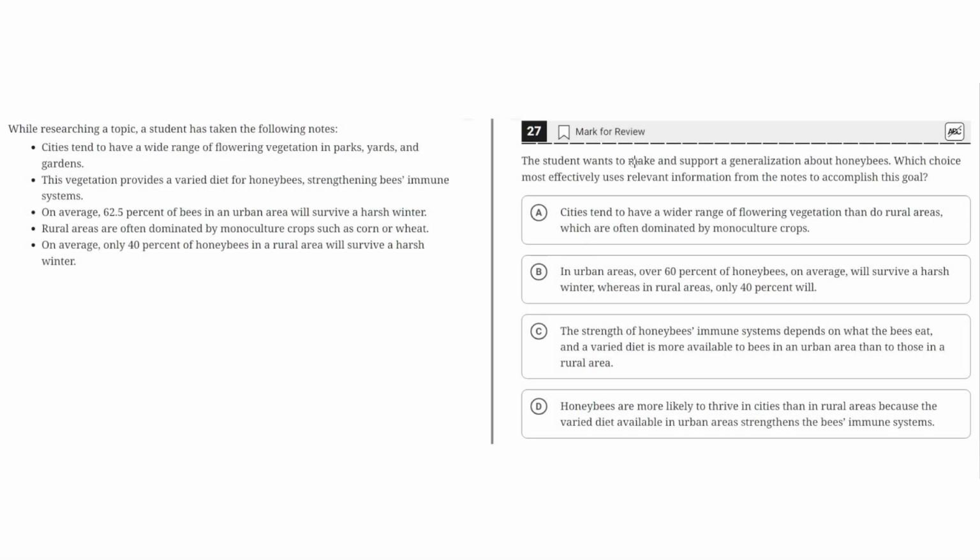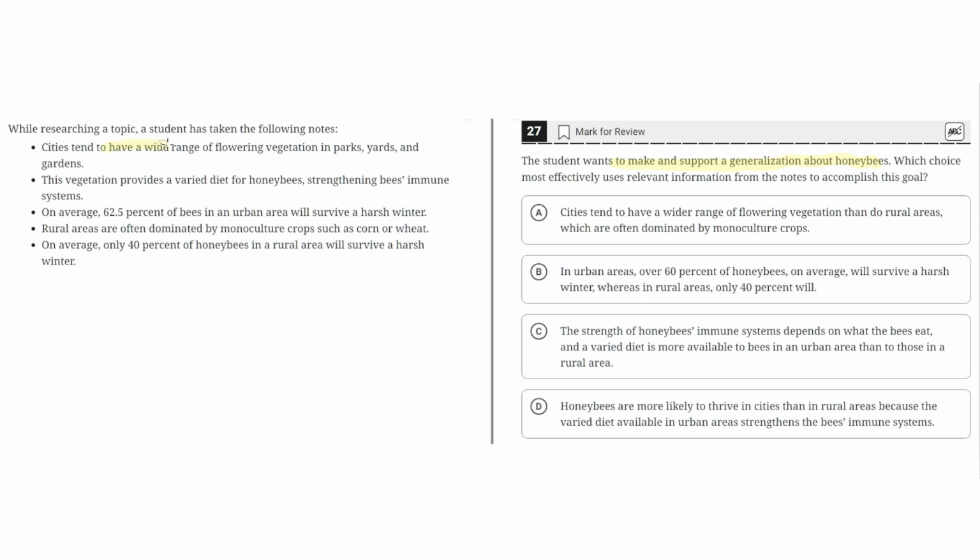The student wants to make and support a generalization about honeybees. Which choice most effectively uses relevant information from the notes to accomplish this goal? While researching a topic, a student has taken the following notes.